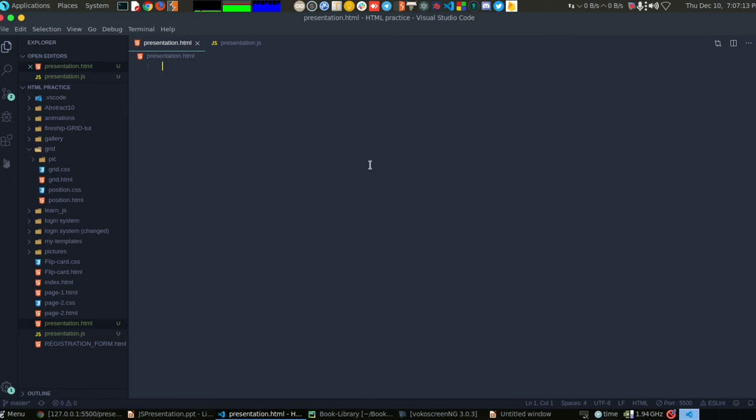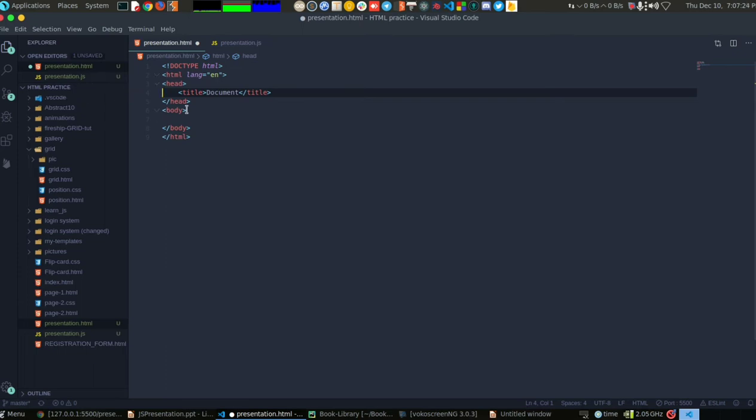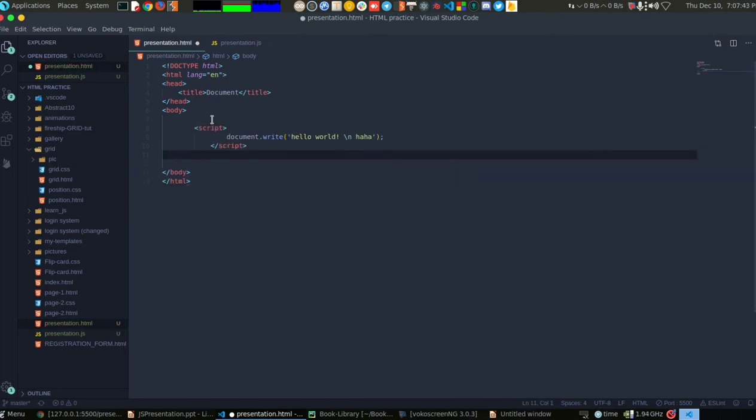We can just go now. This is my code editor. I'm just going to write some basic JavaScript here using the script tag. Let's just remove the header. Now you can see the HTML file is pretty much empty, only the basic syntax is there. So let me write script. There's the script tag, and if I remember rightly, I have saved it also. Inside the script tag I have written document.write hello world.